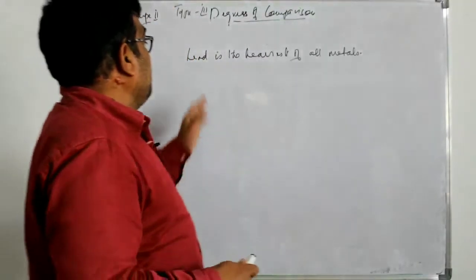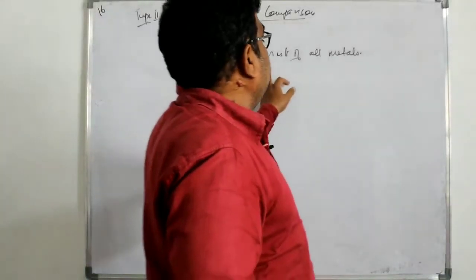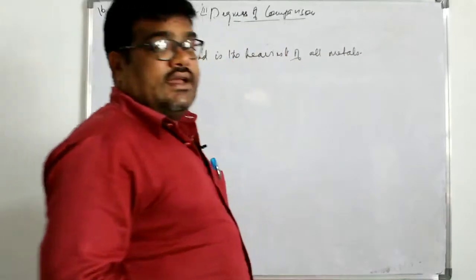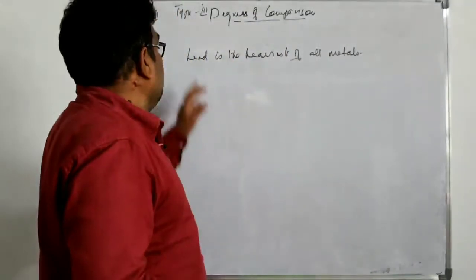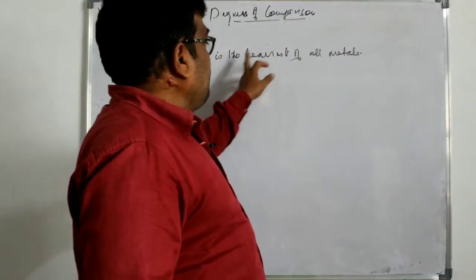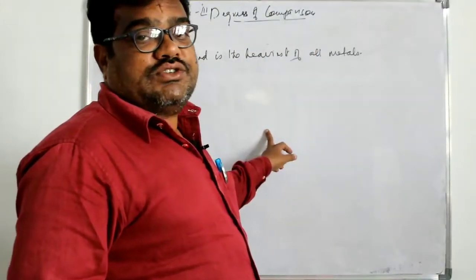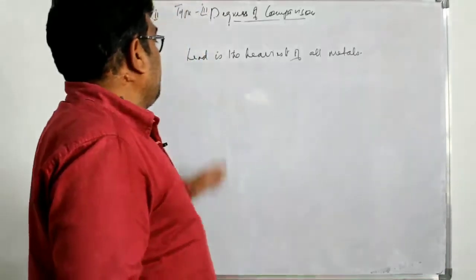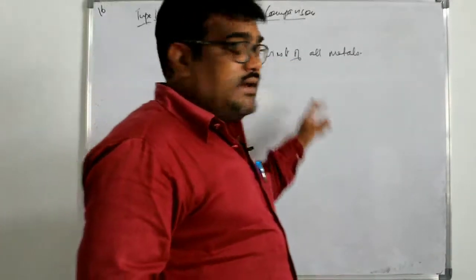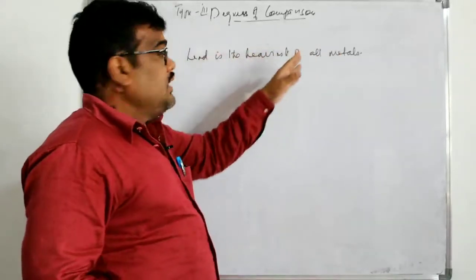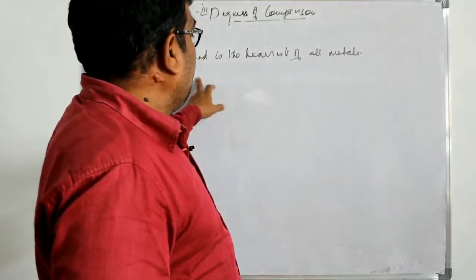You see here, lead is the heaviest of all metals. Lead is the heaviest of all metals. If lead is one of the heaviest of all metals, it changes in comparative as well as in positive. Here, when you are changing into comparative, there will be no change or interchange of anything. You have to keep it intact.